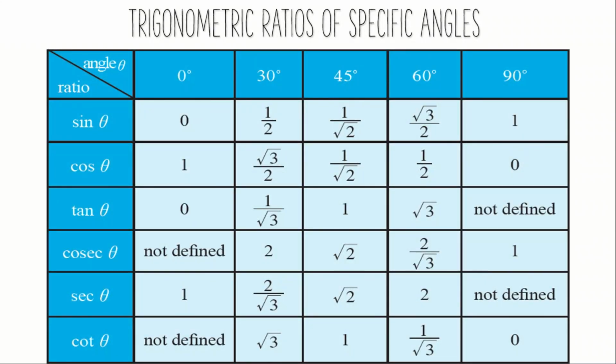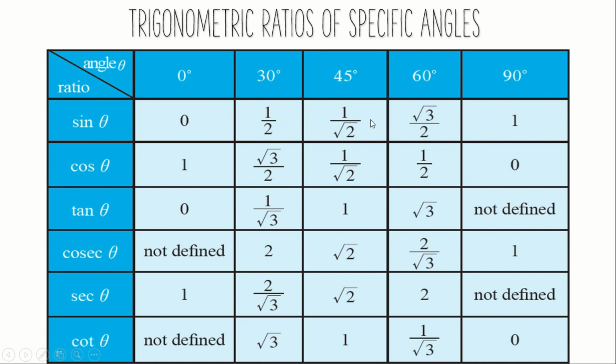So this chart is one thing which you have to memorize carefully. Okay, but it is not a hectic task to do that. Why? Because you have to memorize only one line. You can see here 0 degree, 30 degree, 45 degree, 60 degree, 90 degree. We need to memorize the angles. Sin 0 degree is equal to 0. Sin 30 degree is equal to 1 by 2. Sin 45 degree is equal to 1 by root 2. Sin 60 degree is equal to root 3 by 2. And at last sin 90 is equal to 1.